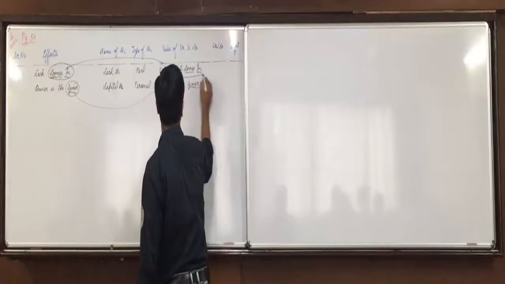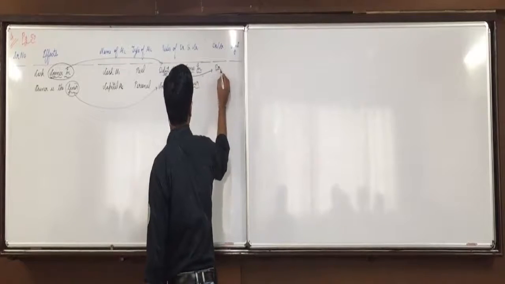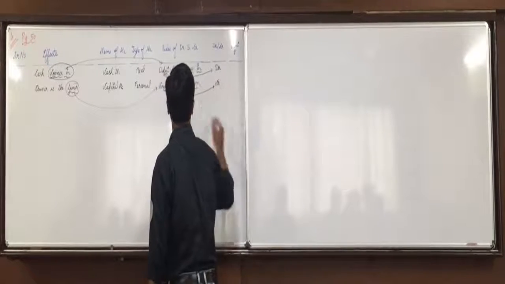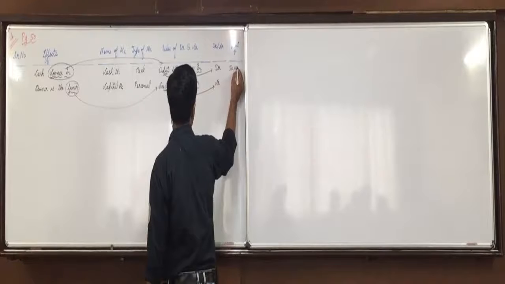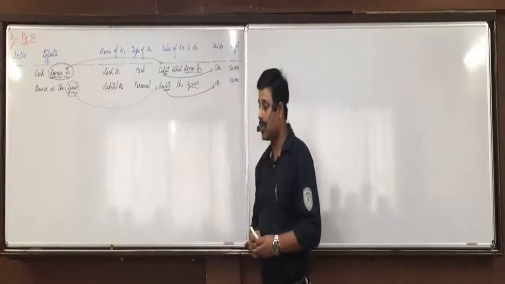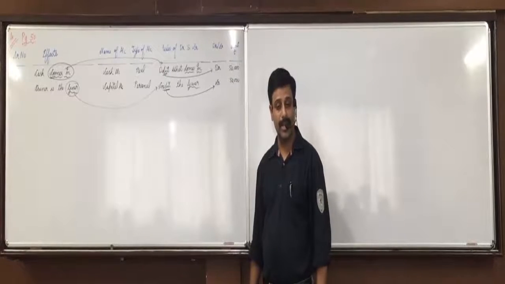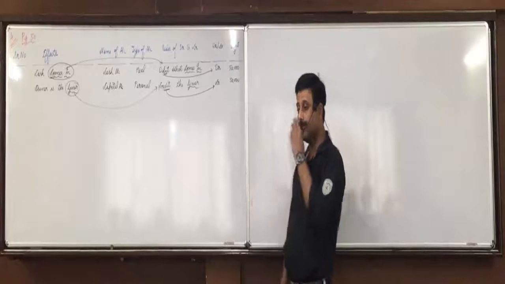Now, first effect is the debit effect. Second effect is the credit effect. And 50,000 is the amount brought in the business. Understood it? This is how we have to do over here. Anyone having any doubt in that? Put it up.